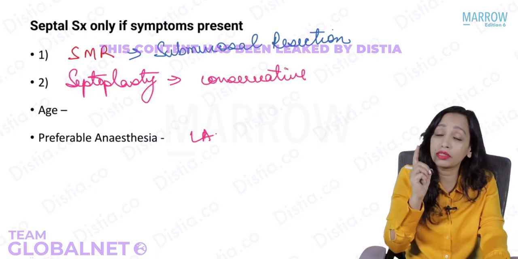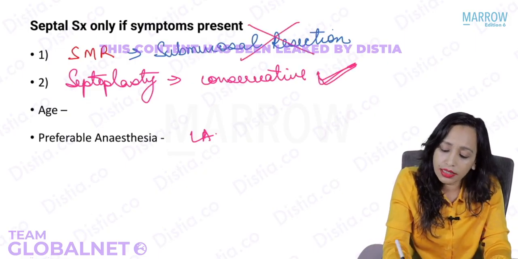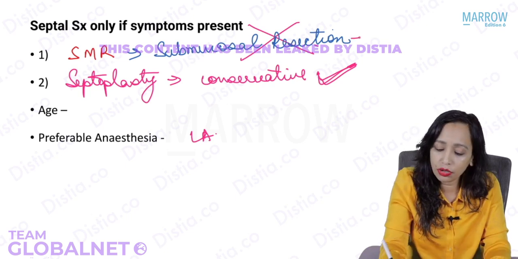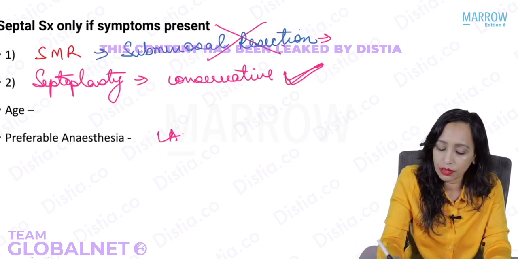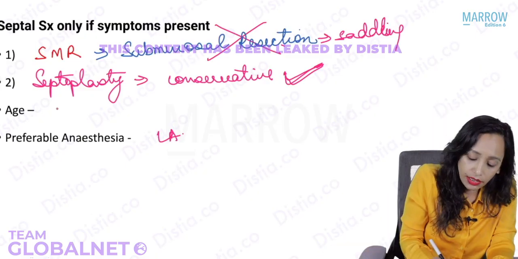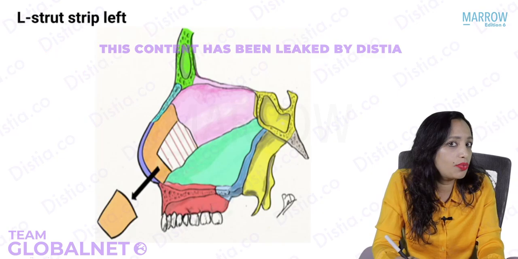What is preferred, septoplasty or SMR? Yes, septoplasty is preferred. SMR is not preferred. SMR can lead to saddling of the nose. Yes, so the age is more than 17 years. Now when you see this image, you will understand.